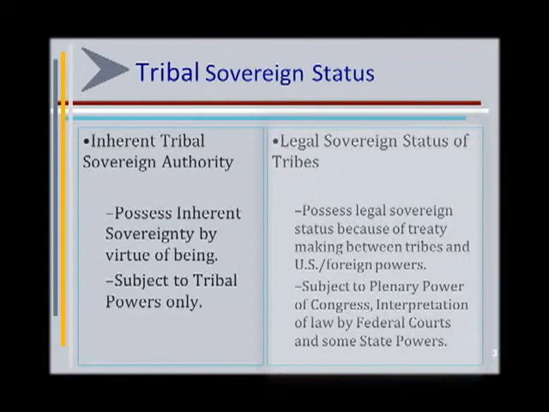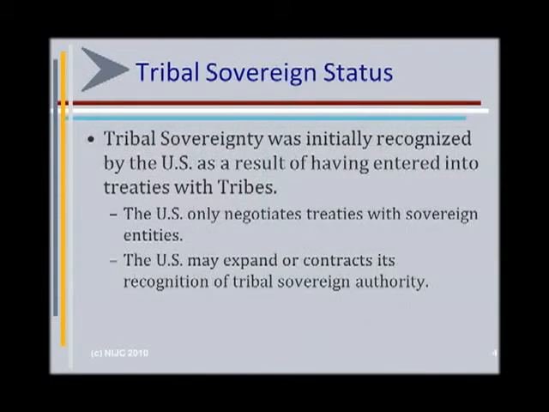government's federal Indian law. Now, tribes possess a legal sovereign status because of treaty making between the tribes and the U.S., as well as other foreign powers. This legal sovereign status of tribes is subject to the plenary power of Congress, as well as the interpretation of law by federal courts, and in some cases state powers were delegated by Congress. What's important to understand is tribal sovereignty was initially recognized by the U.S. as a result of having entered into treaties with tribes.